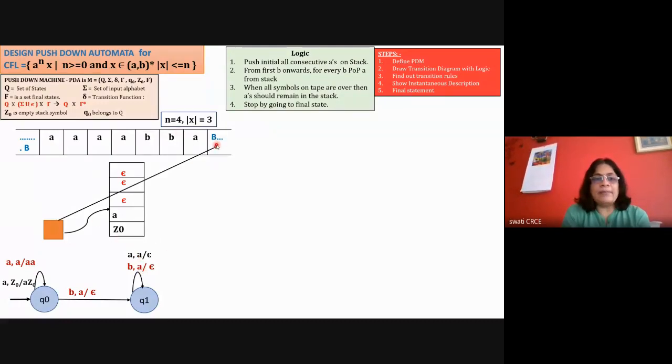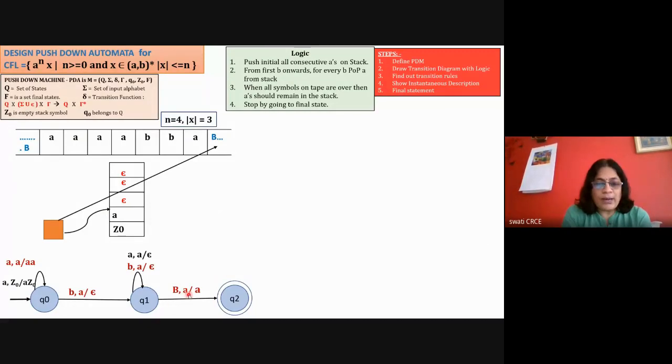Now it is getting capital B, and capital B means that the string is over. So in the state Q1, if we are getting B, then for the B at least one A should be there. So for B, if there is at least one A, it will go to the final state. So in the state Q1, whenever it gets capital B and A, there will be no operation on the stack. No operation on the stack means A will remain A and the top of the stack will remain at the same location.